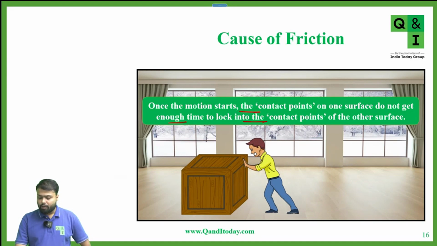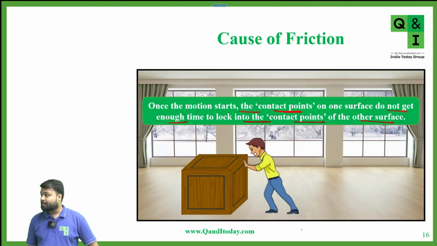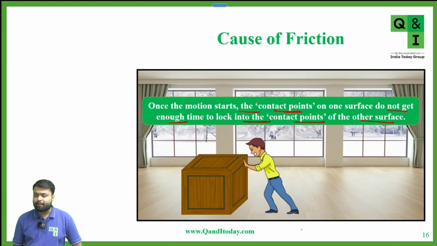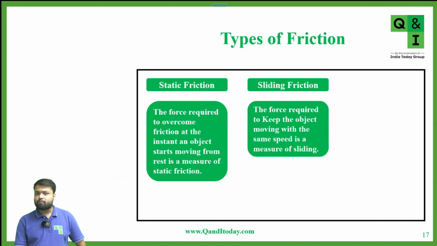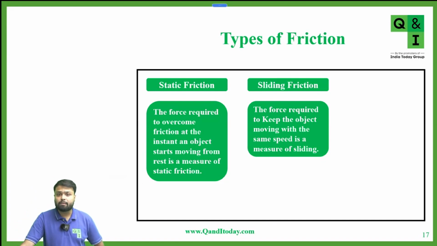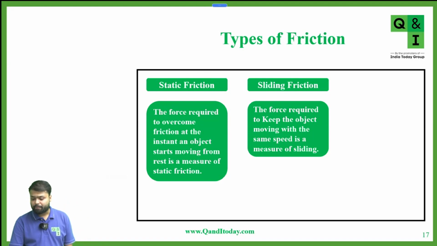Okay. Now, once the motion starts, the contact points on one surface do not get enough time to lock into the contact points of the other surface. Yes or no? They don't get enough time to get interlocked again. So that's why the limiting friction is always more than the sliding friction, or you can say kinetic friction. Is this clear to everyone?